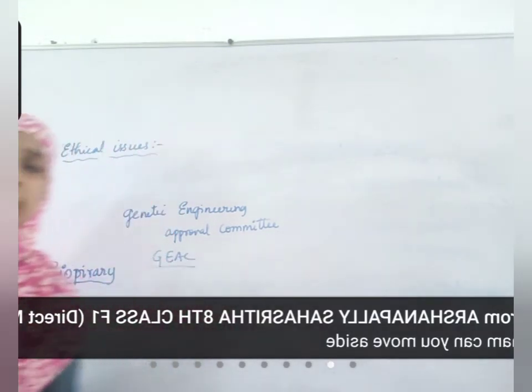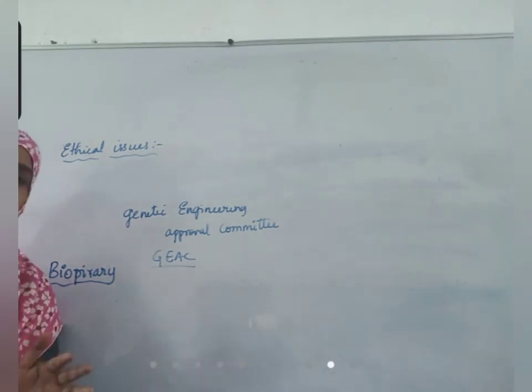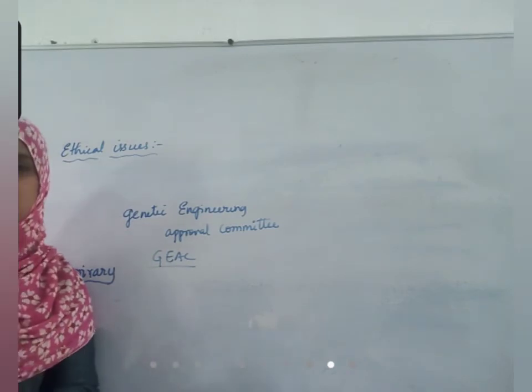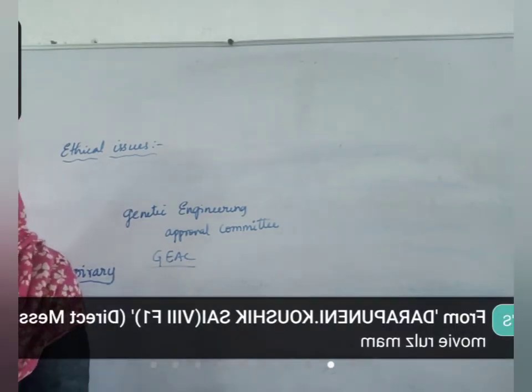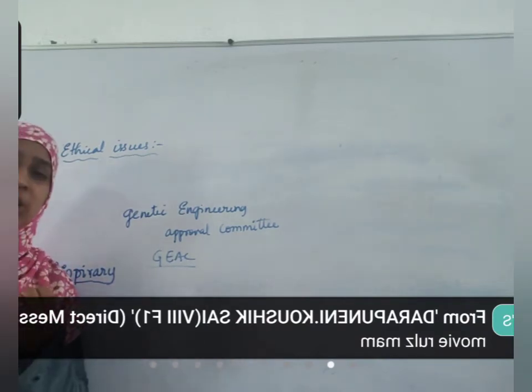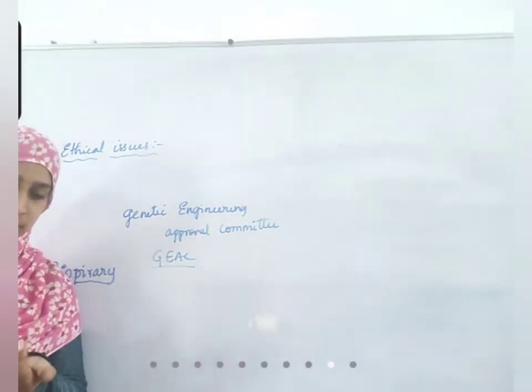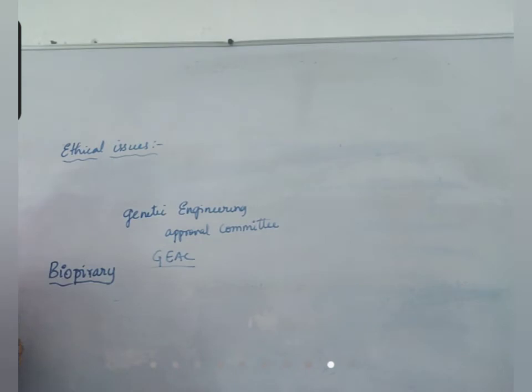Without any formal approval from the Genetic Engineering Approval Committee, directly involving in the research without any permission and using biological material, researchers, suppose they are taking material from India, from the Indian government, they should take permission. Without any permission, if they are taking Indian resources for their research, that is a crime.